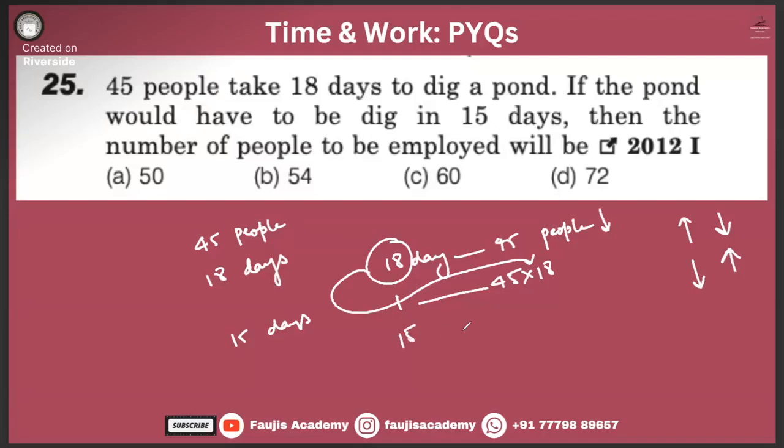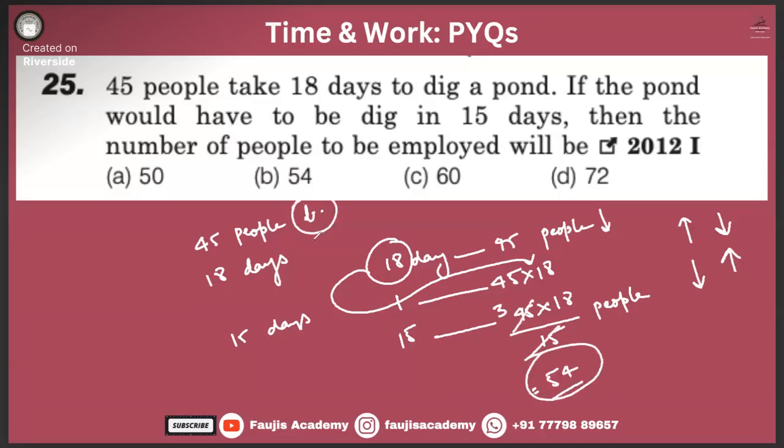Now it has to be done in 15 days itself. So fewer people will be required. If fewer people are required, should we write it in multiplication or in division? We write it in division, right? Yes or no? So what is the correct answer, Mateshwaran? Did you get it? Yes, absolutely, 54.